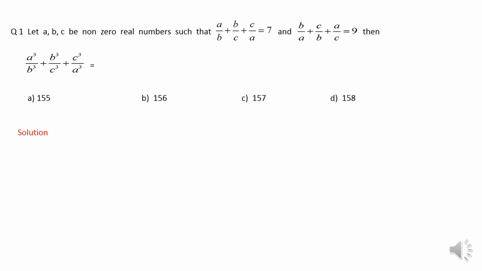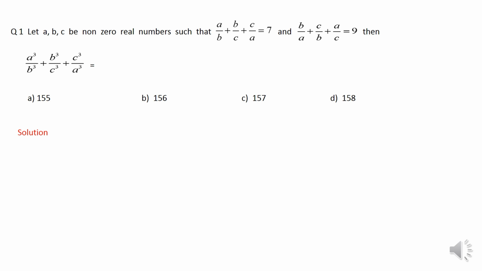So here is my first question, which is very similar to a question that was asked in one of the reputed Indian Olympiads. It says A, B, C are three non-zero real numbers. Non-zero real numbers mean the value of A, B and C cannot be 0, such that A/B + B/C + C/A = 7 and B/A + C/B + A/C = 9, and we are required to find the value of A^3/B^3 + B^3/C^3 + C^3/A^3.